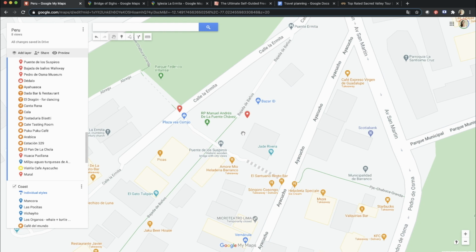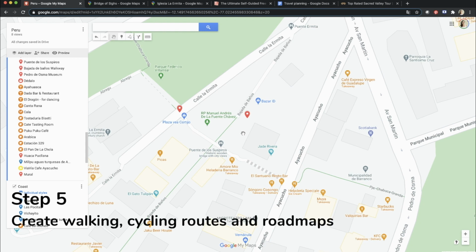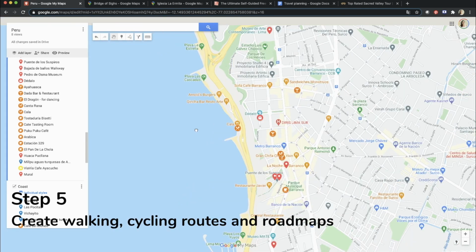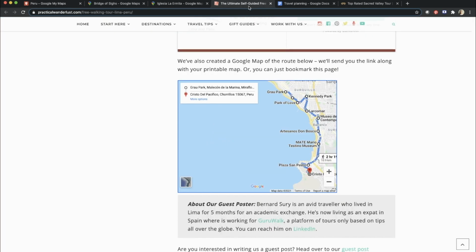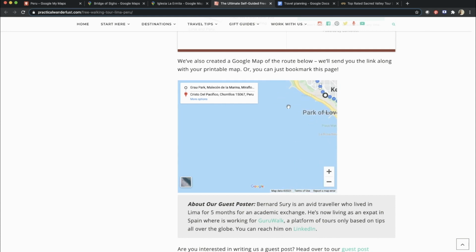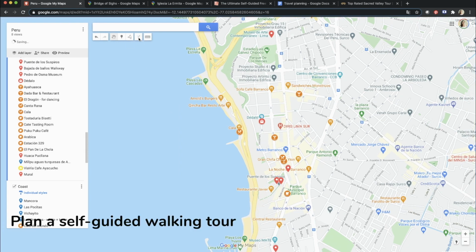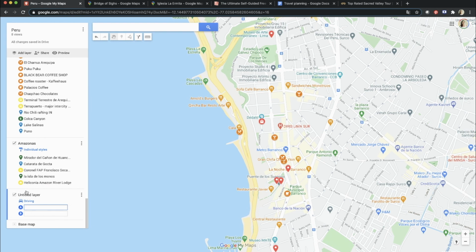In Google My Maps, you can also create driving, cycling, and walking routes. So I will create a walking route that I found on the website of Practical Wonderland. If you click here, add directions, it will create a separate layer for that.